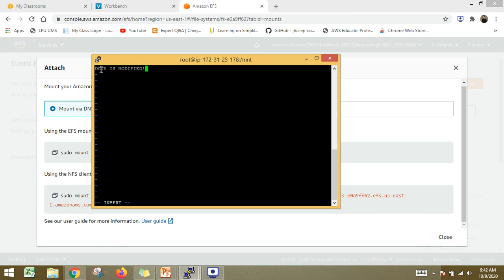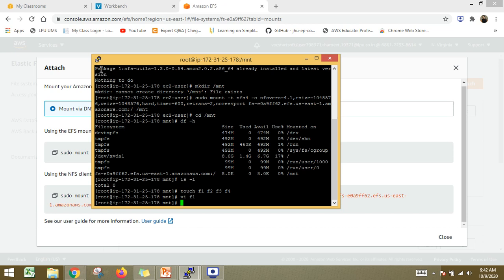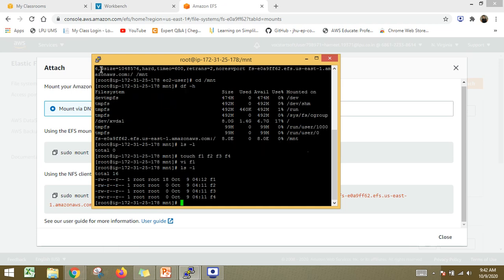Once you are done with what you want to do with this data, it is time to press escape, colon, WQ, and then enter to come out. Okay, so this is what we have done so far. Now let's again check what is present in this directory. So data is already available here, which is again a good thing.